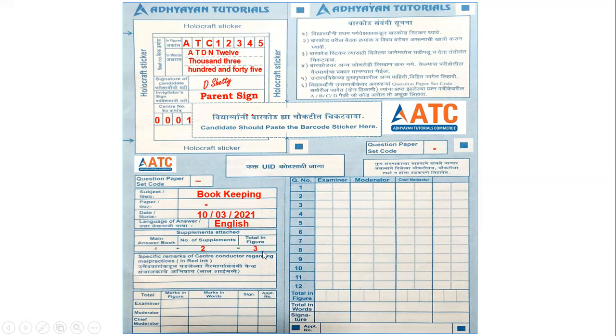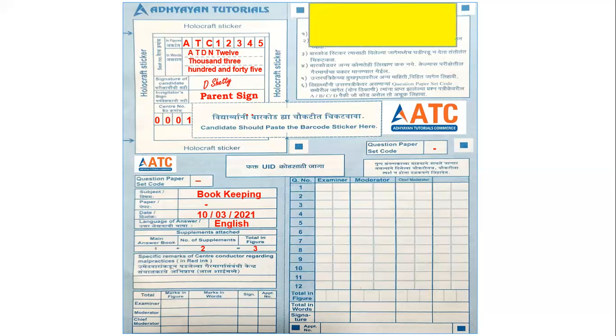Now, students, try to understand. Everybody is going to write ATC 12345. Every student of Adyan Tutorials Commerce is going to write ATC 12345. So how do we identify whether it is your paper or somebody else's paper? So on the top side, you'll have some space. We want you to write your name, not Dikshit Shetty. Everybody cannot afford to be Dikshit Shetty. And your branch name, which is Mulund, Ghatkopar, Vikroli, DN Nagar, JB Nagar, whatever it is.